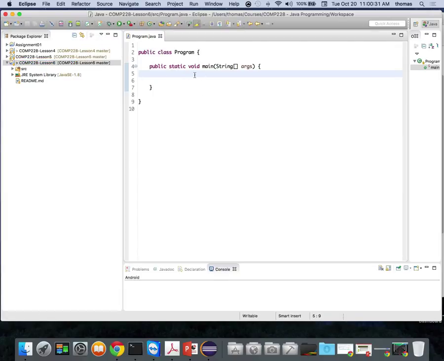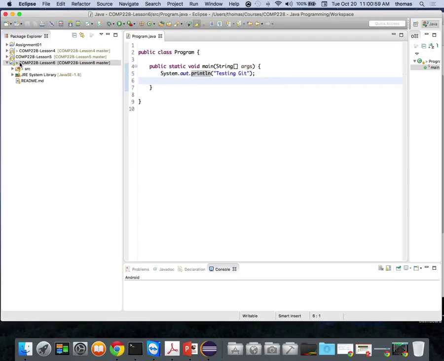In my project structure, in my program, I'm just going to use a console command, system.out.println. We're just going to say testing Git. If I don't make any typing mistakes, which I just have, then if I save this, I've made a change.